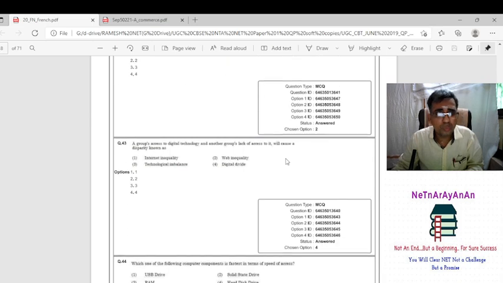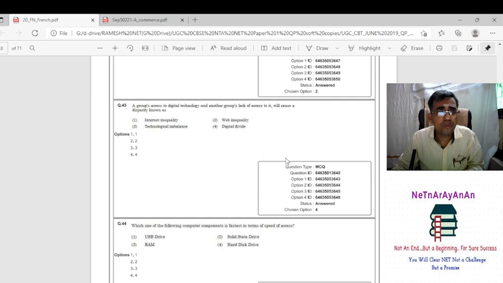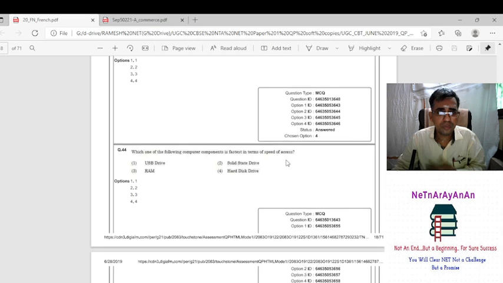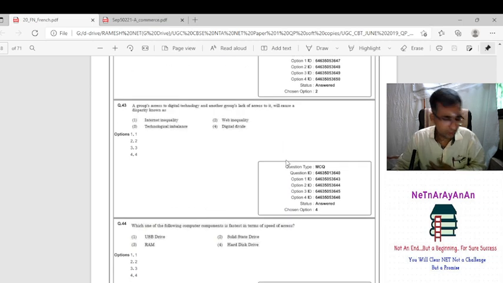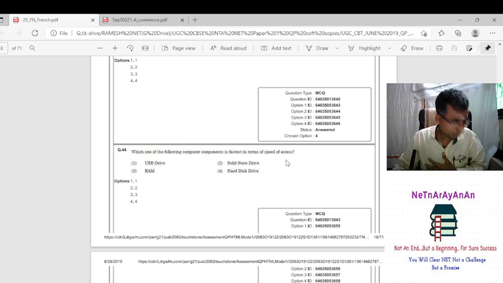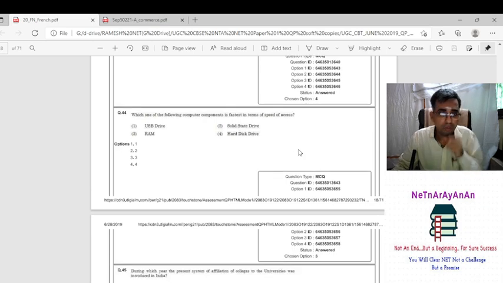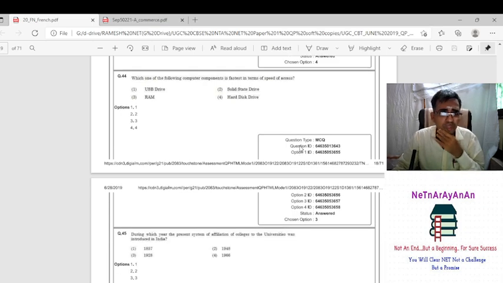So it is 2. Okay, then a group has access to digital technology and another group lacks access to this. It is called a divide. So dividing of the technology. It is not inequality. It is not web inequality. It is not imbalance. So answer is digital divide. Right. Okay. Next question. Which one of the following computer components is the fastest in terms of speed of access?